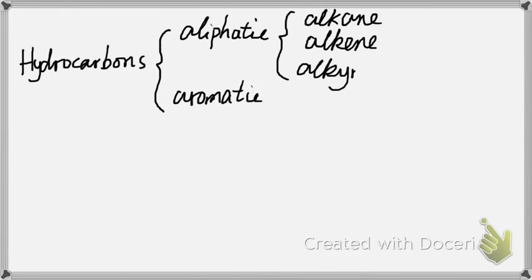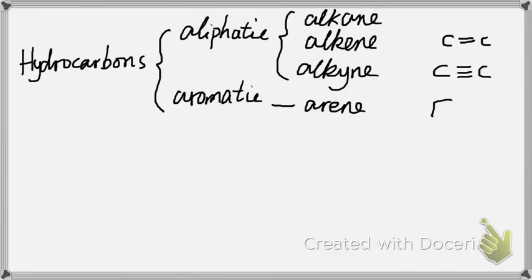Aliphatic compounds contain alkanes, alkenes, and alkynes. Aromatic compounds contain arenes. And some characteristics about these compounds. For alkanes, we have only single bonds. Alkenes will have one or more carbon-carbon double bonds. And alkynes will have one or more carbon-carbon triple bonds.